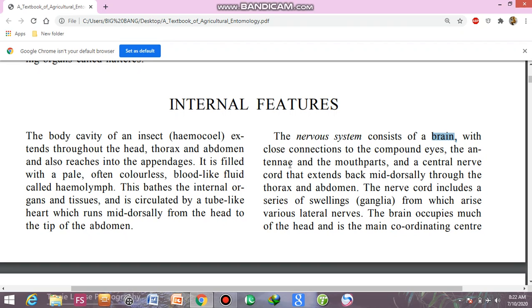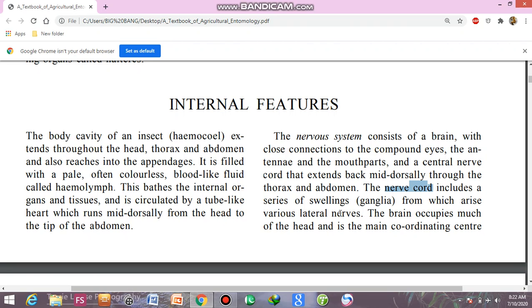Antennae are the sensory structure in the insects, coordinated along with the mouth parts and the central nerve cord, which extends back mid-dorsally through the thorax and the abdomen. The nerve cord includes a series of swellings, ganglia, from which arise various lateral nerves.